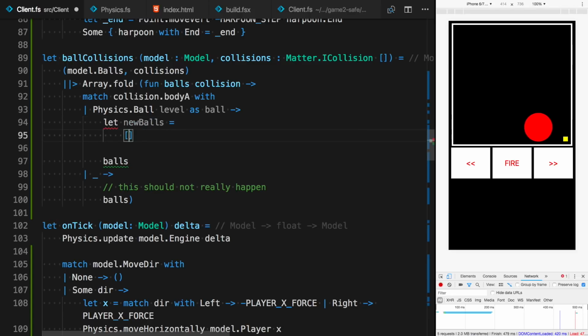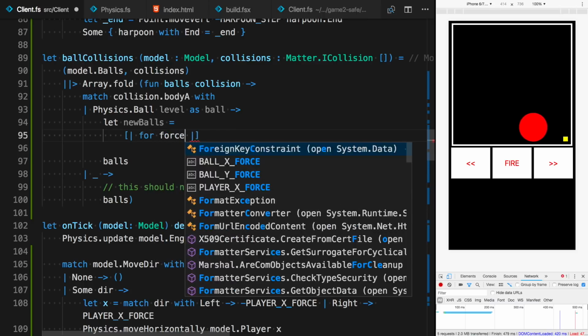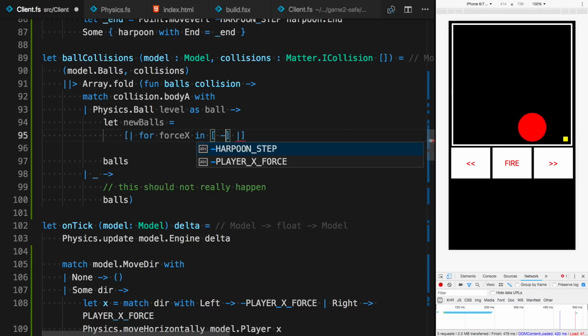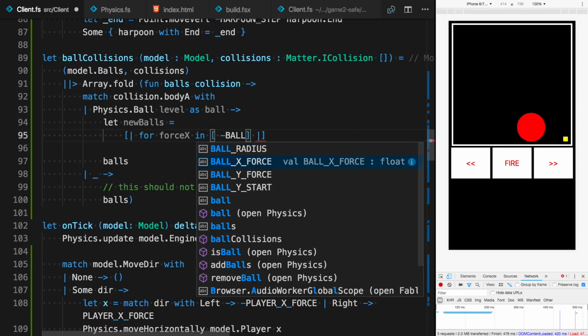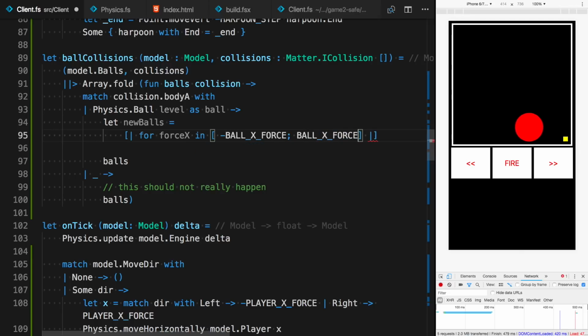based on what the ball that we shot was. What I'll do here is create an array of force x in, minus ball x force, and ball x force. So the first ball will go left, and the other ball will go right. Okay.